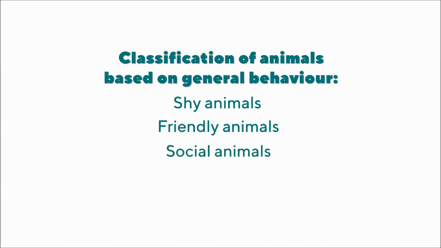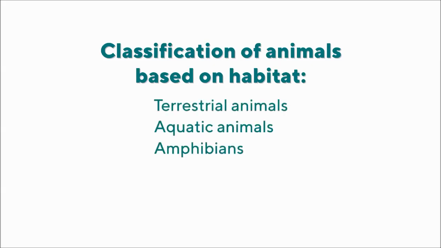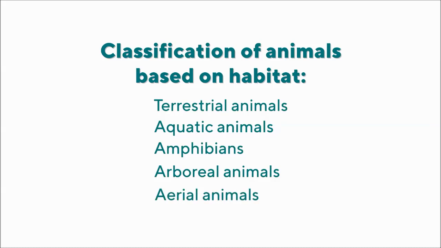We learnt about the types of animals based on general behavior: shy animals, friendly animals, social animals, mutual helpers. We also learned about migration and hibernation. Then we learned about classification of animals based on habitats: terrestrial, aquatic, amphibian, arboreal, and aerial animals. We also discussed the adaptations for all these animals.